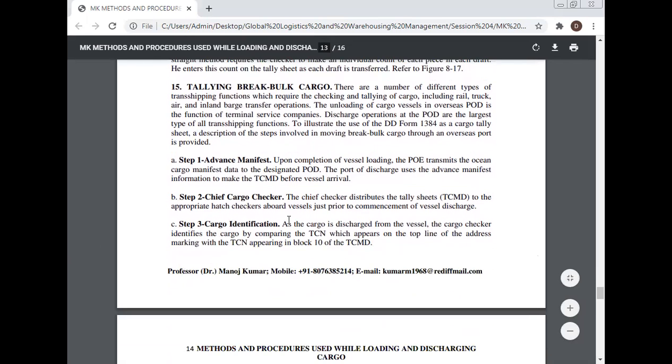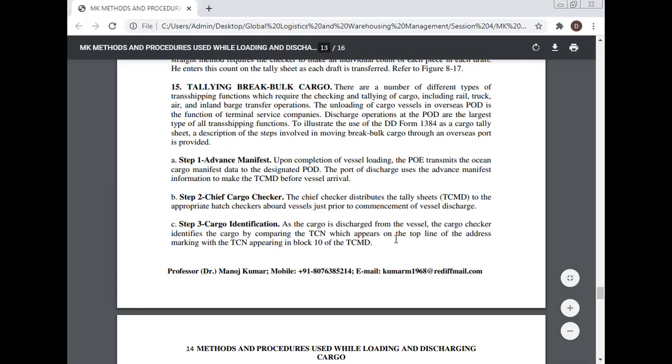Step 1. Advance manifest. Upon completion of the vessel loading, the POE transmits the ocean cargo manifest data to the designated POD. The port of discharge uses the advance manifest information to make the TCMD before the vessel arrives. Step 2. Ship cargo checker. The ship checker distributes the tally sheets and TCMD to the appropriate hatch checker aboard the vessel just prior to the commencement of the vessel discharge. Step 3. Cargo identification.